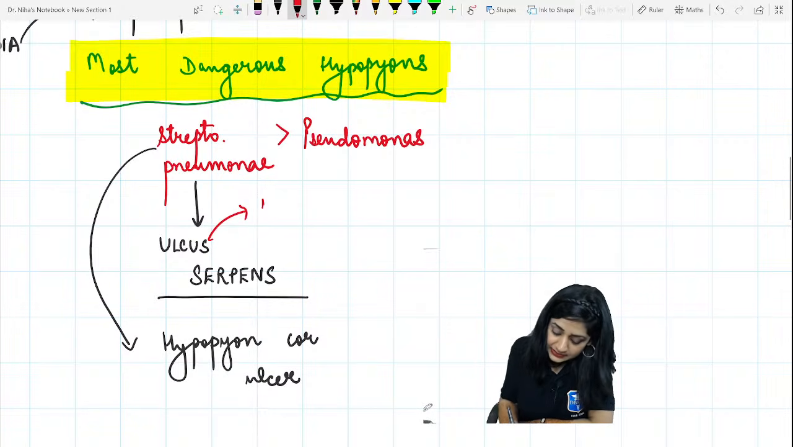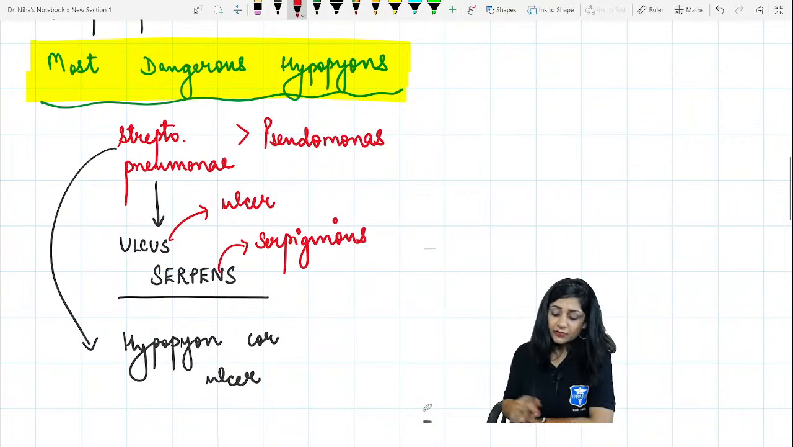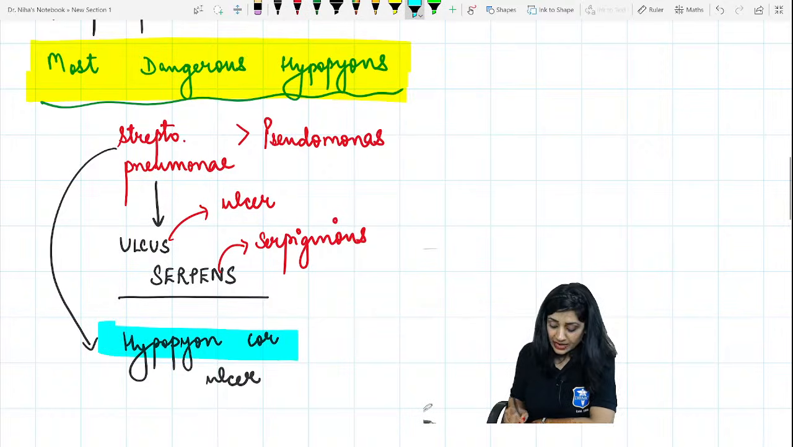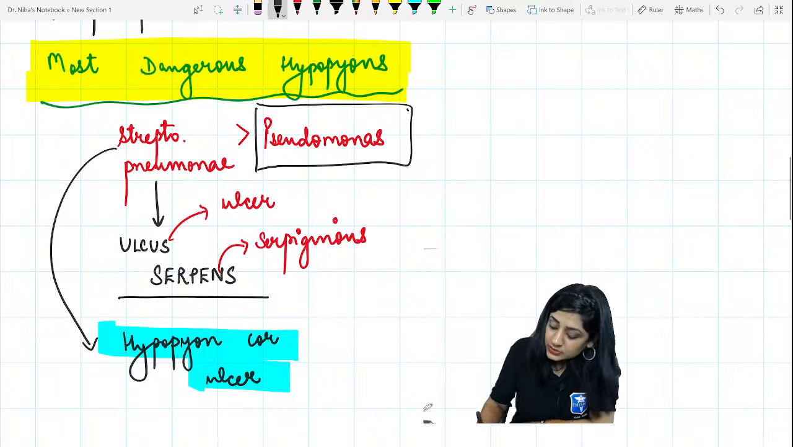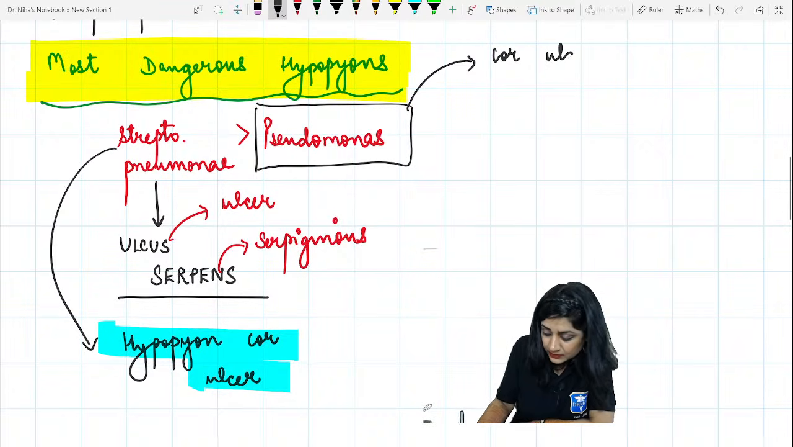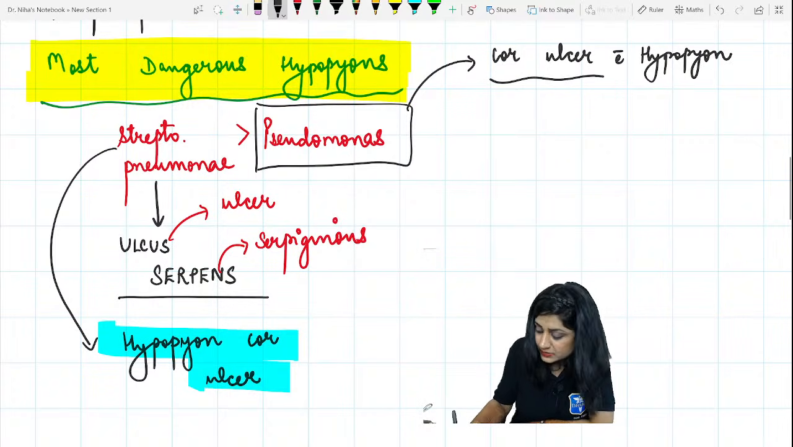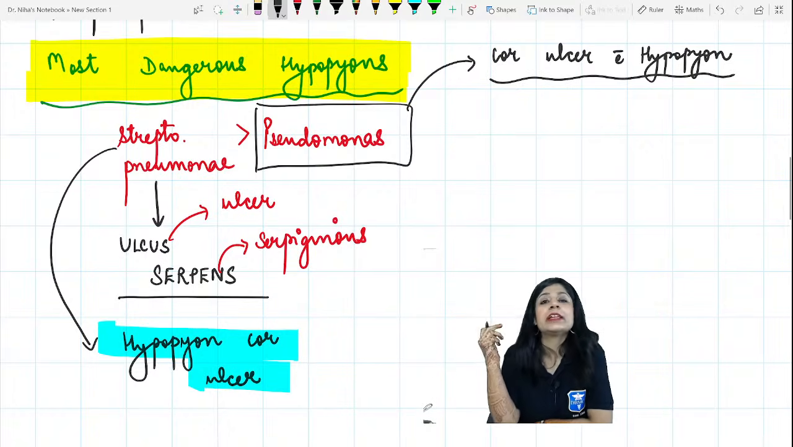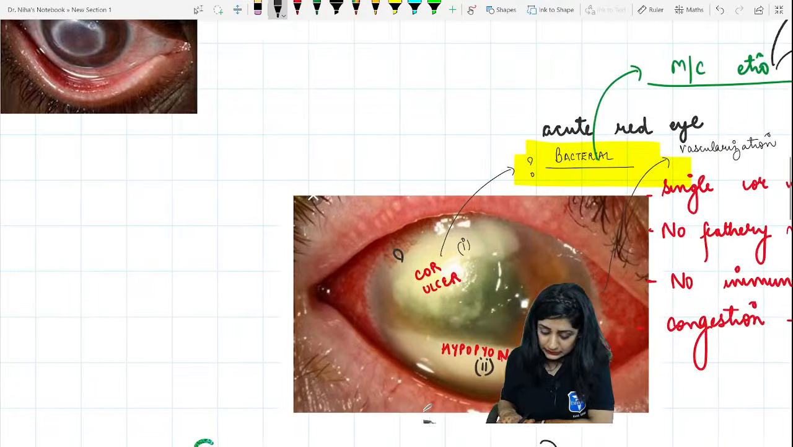Ulcus means ulcer and serpens means serpiginous. Whenever it is caused by the pneumococcus, it is called hypopion corneal ulcer. Then you will say, what about the one caused by Pseudomonas? This is called corneal ulcer with hypopion. Only the ulcer which is caused by the pneumococcus is called hypopion corneal ulcer. Okay? Is this clear, everybody? Okay?